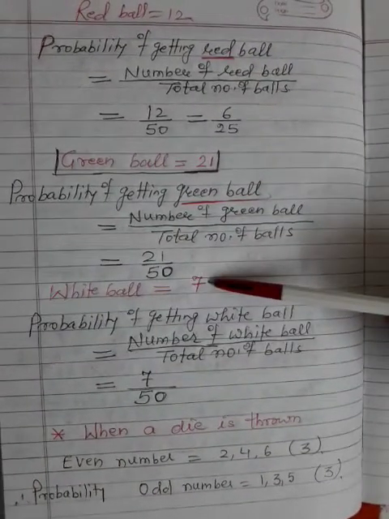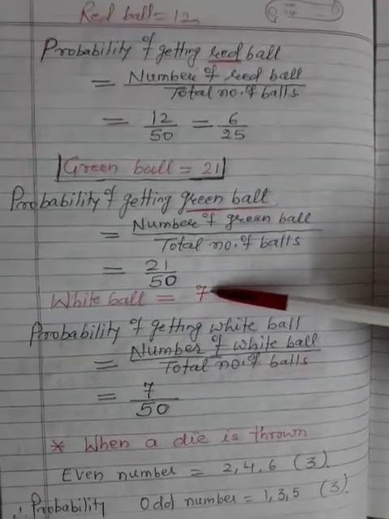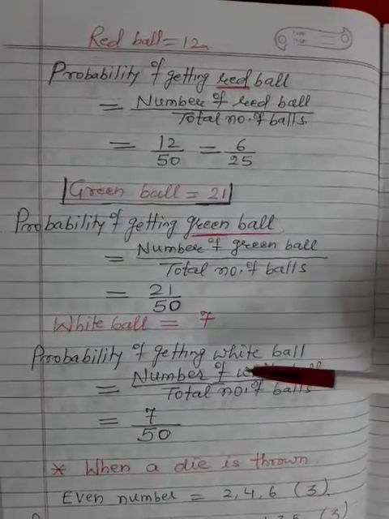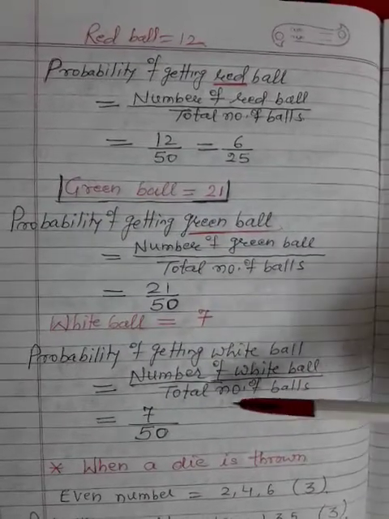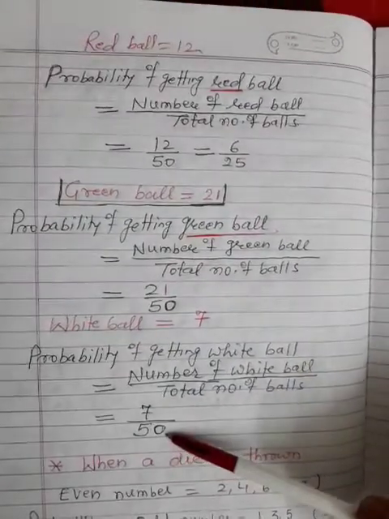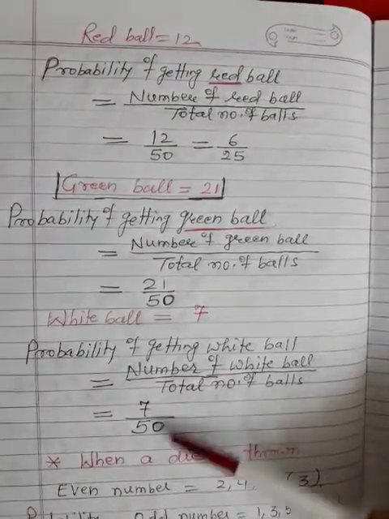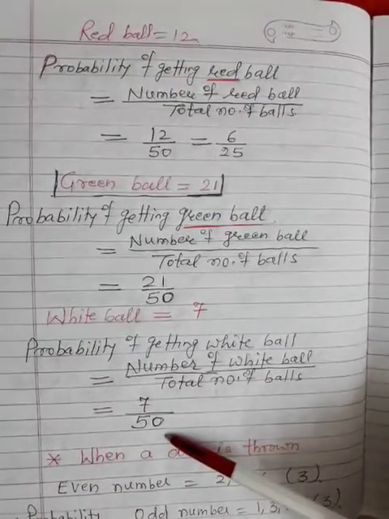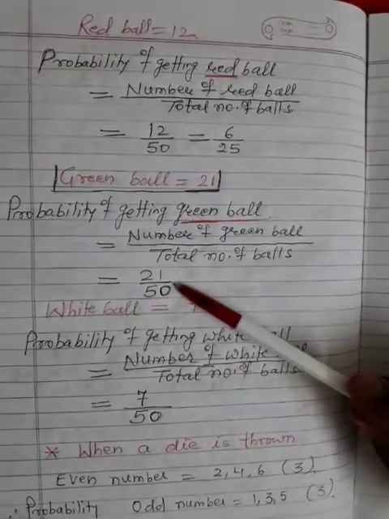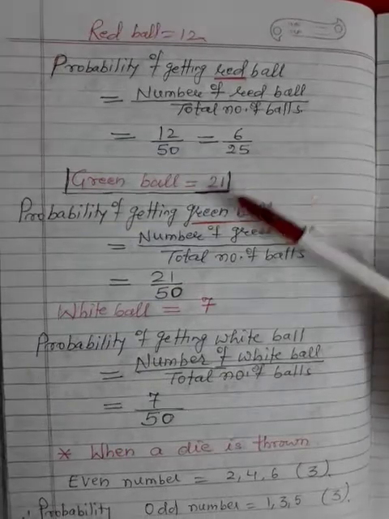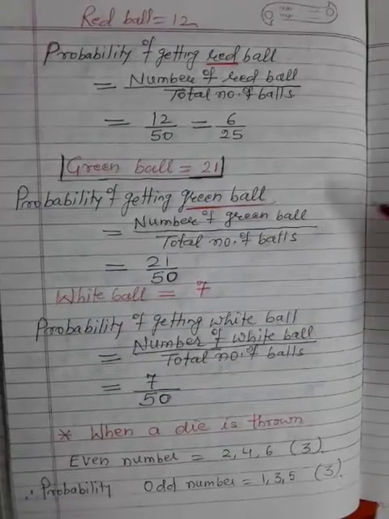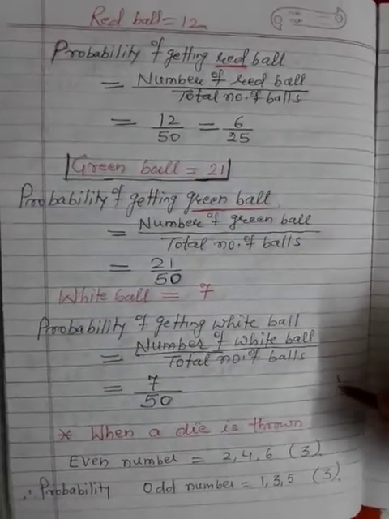Total number of white balls is equal to 7. So what is the probability of getting a white ball at random? Number of white balls upon total number of balls. White balls are equal to 7. Total number of balls is equal to 50. So this is the probability because we can't simplify further. If I add this 7 by 50, 21 by 50, 6 by 25 and previously we calculated 10 upon 50, add all these, the answer will be 100%, 1 will be the answer.